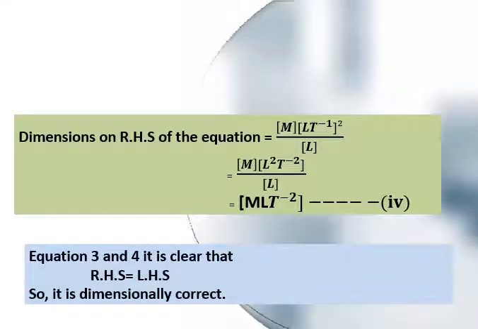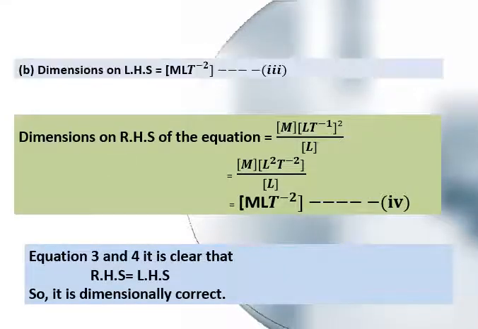Now moving on towards the second part of this question, F is equal to mv square upon r. Again, using the dimensions of the right hand side, that is of force, this is MLT minus 2. For the left hand side, this is mv square upon r.